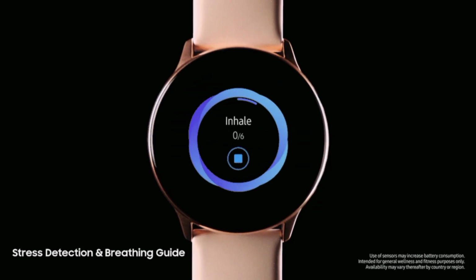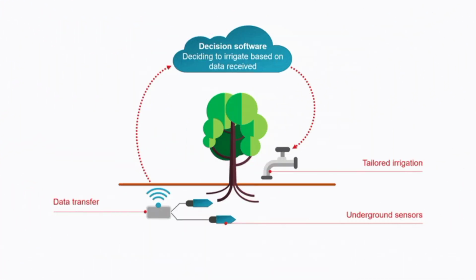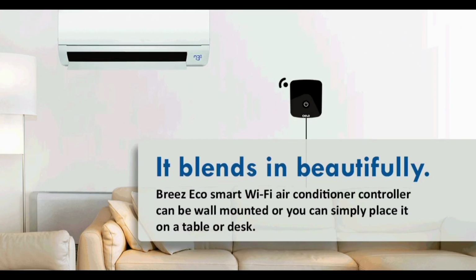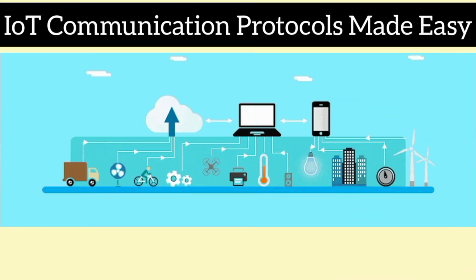Have you ever wondered how your smartwatch knows your heart rate, or how smart farms know when to water crops? These devices talk to each other just like humans talk using languages. But in the world of IoT, these languages are called communication protocols. Today, I will explain them as simply as possible.